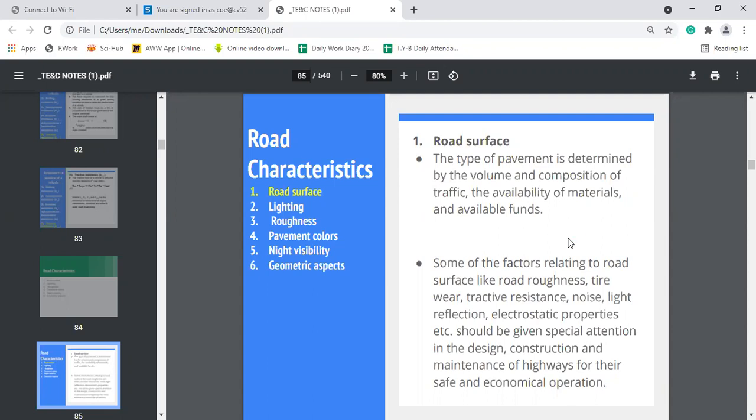All these properties are related to road surface, and this should be given special attention or care while designing, constructing and maintaining the highways, in order to make them safe and economical.